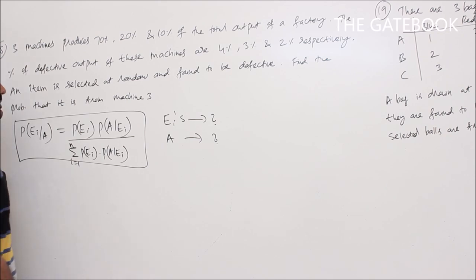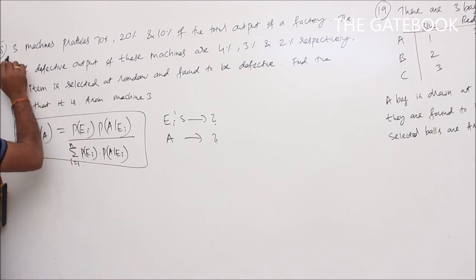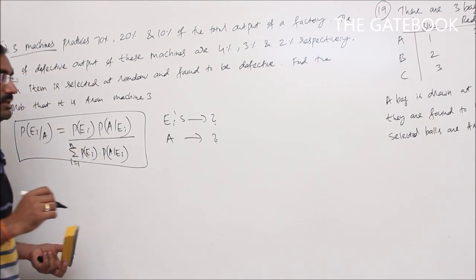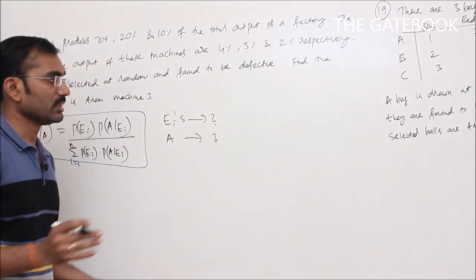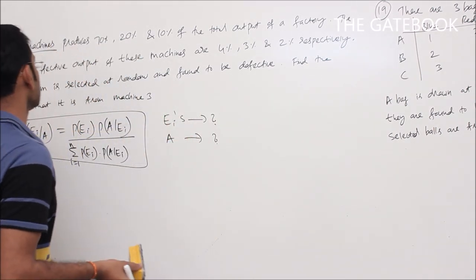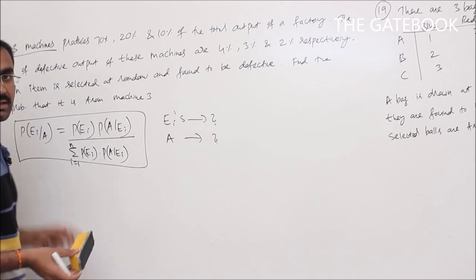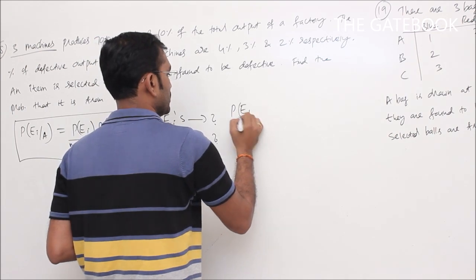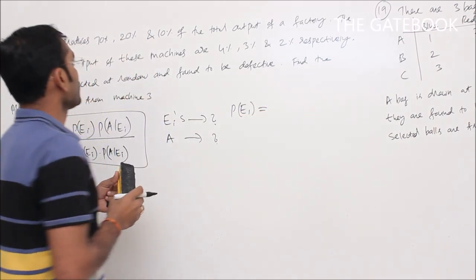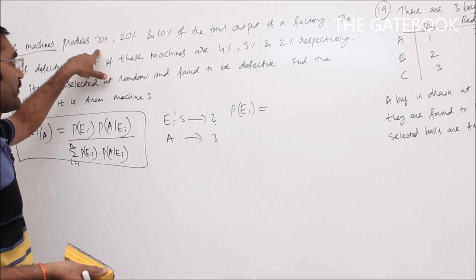Here, what are the Ei's? Ei's are nothing but the machines here. There are 3 machines, so let us say E1, E2, E3. E1 refers to the first machine, E2 the second machine, E3 the third machine. So what is P of E1 here? Machine 1 produces 70% of the total output of a factory.